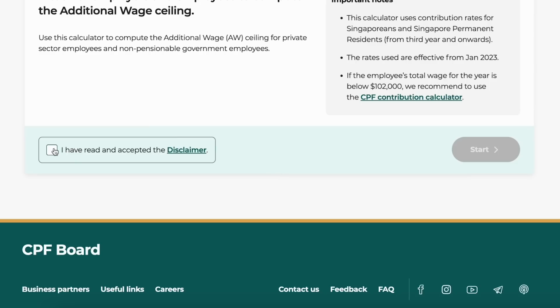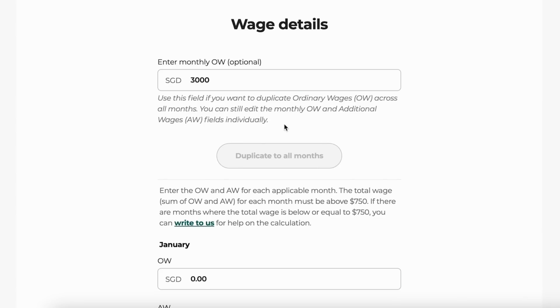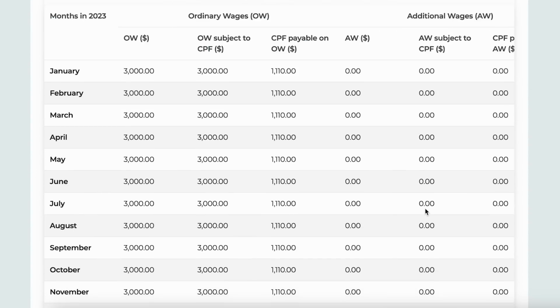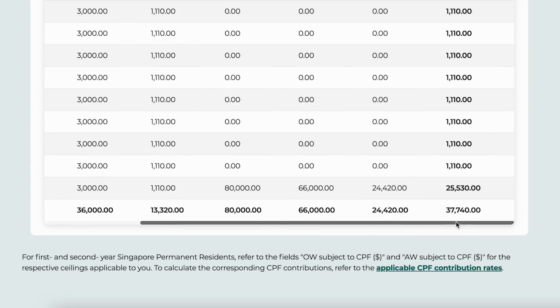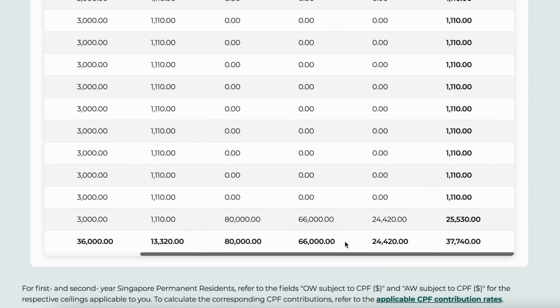So I would say your OW actually doesn't matter much. It's the AW that really matters for the CPF contribution cap. And if you don't believe me, just go to this CPF OW and AW calculator, put in your numbers, and you will understand what I mean, because this is exactly what I did for the $3,000 monthly base pay plus the $80,000 additional wage. And there you have it, $37,740 annual CPF contribution cap.